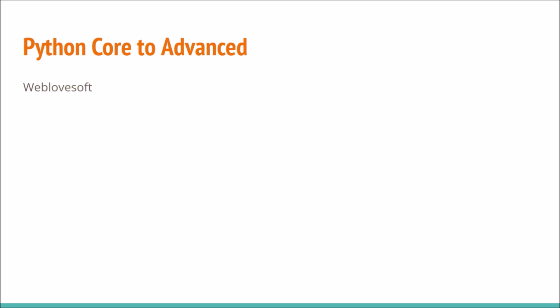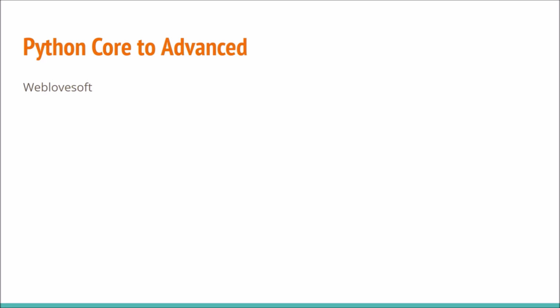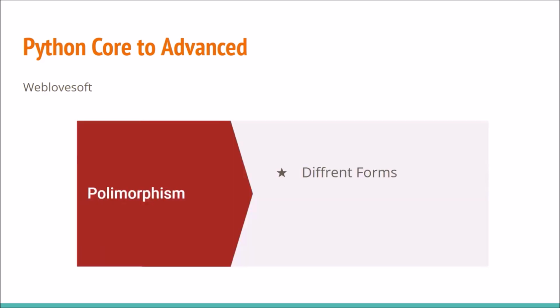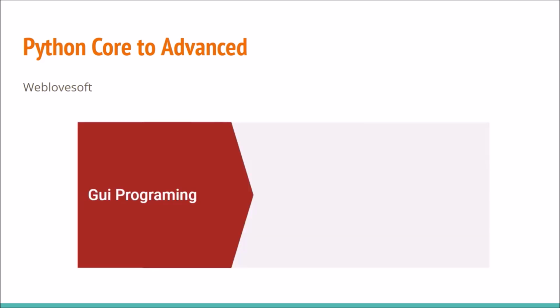Next, we will cover inheritance, covering all its types in upcoming classes. We will also cover polymorphism with examples. After that, we will discuss modules. There are different types of modules and we will cover everything about them. We will then move to GUI programming, that is graphical user interface programming.